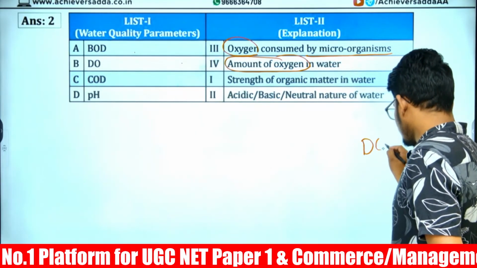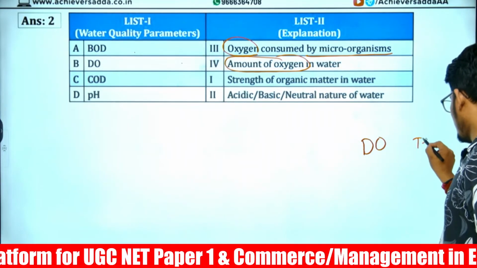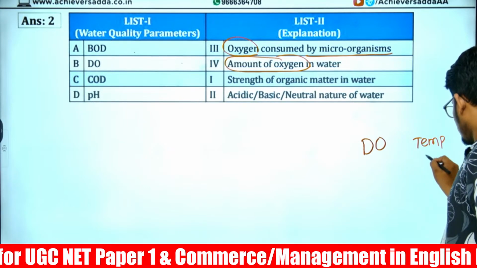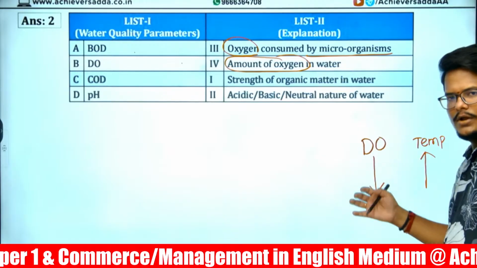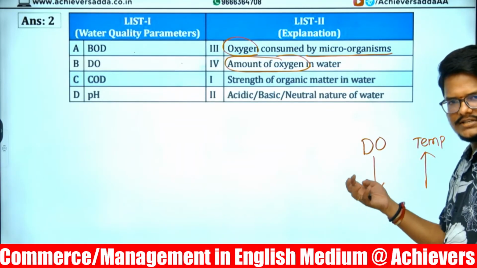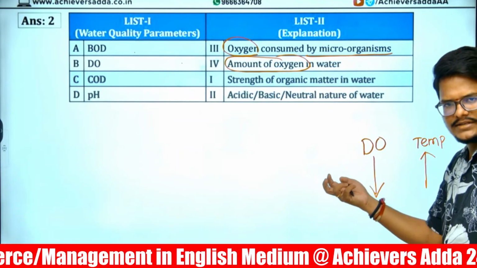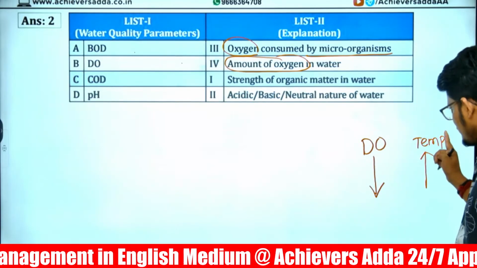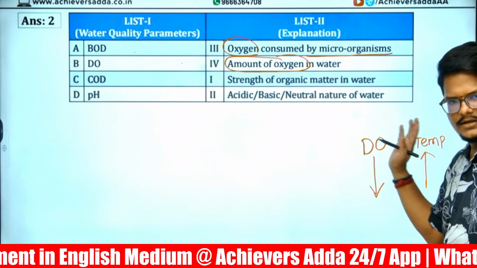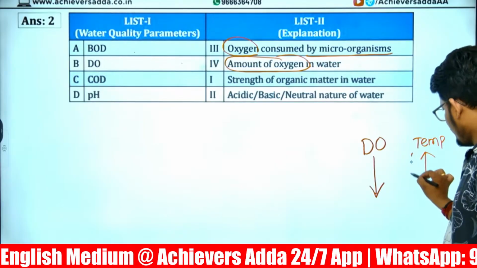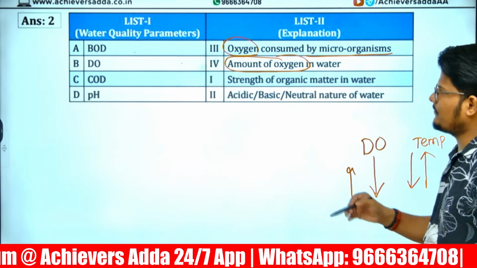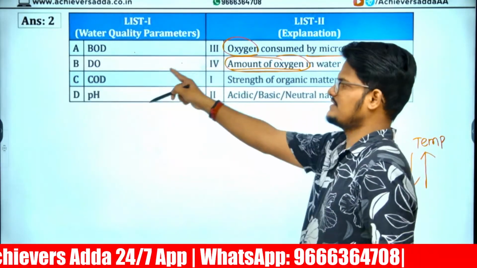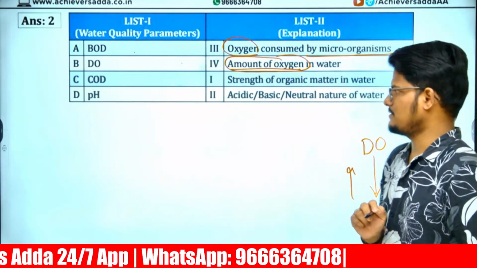See, dissolved oxygen and temperature have a relation. The higher the temperature, the lower the dissolved oxygen. When oxygen is low, aquatic animals like prawns and fishes will die. When the temperature is high, in hot water, the fishes will die. If the temperature is low, dissolved oxygen will be more, and they can survive. So how much oxygen is present is determined by dissolved oxygen.